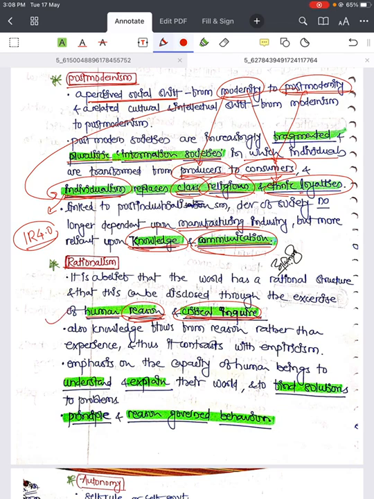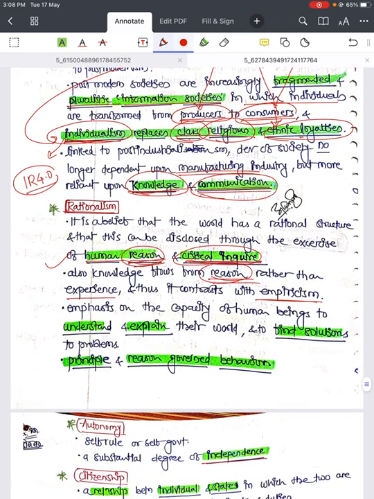Also, knowledge flows from reason rather than experience. Thus, it contrasts with empiricism. So it is mostly about reason. It counters experience. If someone is saying, this is my experience, you should do this, then this rational thought will come. What is the reason why you are opting for this particular thing? So you should give me a reason, right? So this is rationalism.